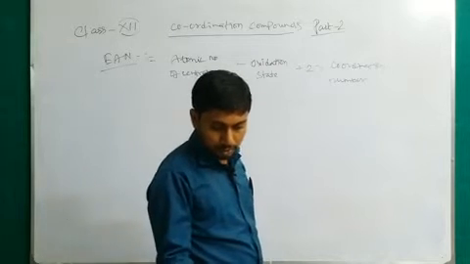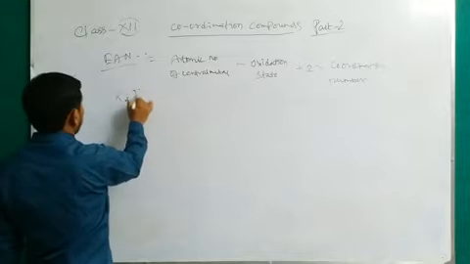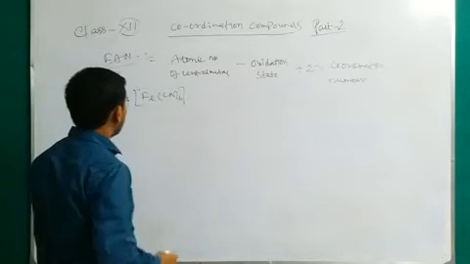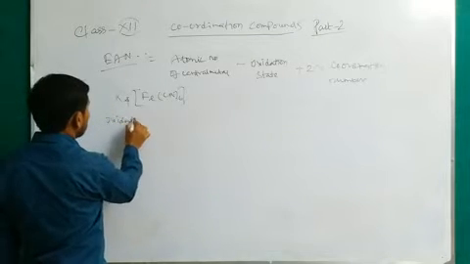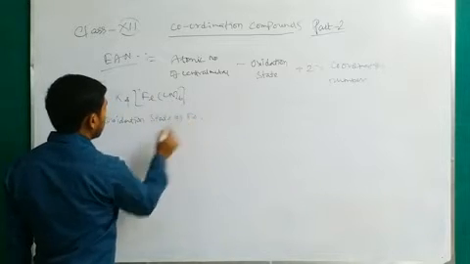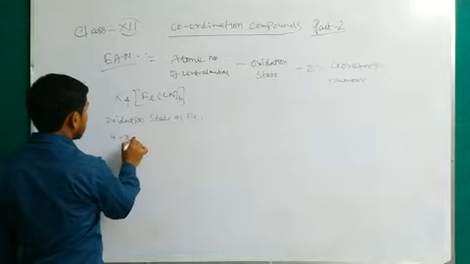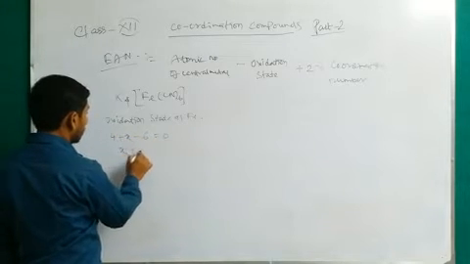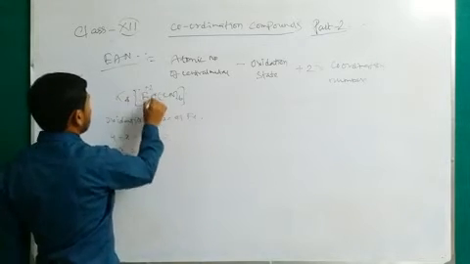The first example is potassium ferrocyanide, K4Fe(CN)6. First of all, calculate the oxidation state of iron. So here 4 plus x minus 6 equals 0, so x equals plus 2. So the oxidation state here is plus 2.